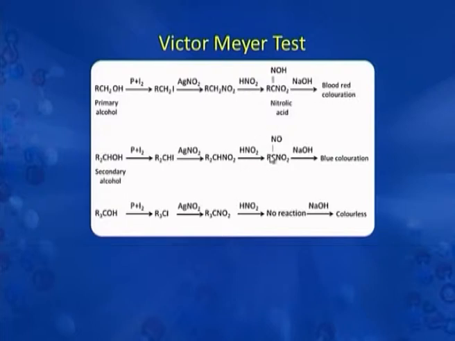If we are starting with a secondary nitroalkane, then it reacts with nitrous acid and forms pseudonitrol which gives blue color in sodium hydroxide solution. Whereas, if we are starting with a tertiary nitroalkane, no reaction takes place with nitrous acid. As a result, we can identify primary, secondary and tertiary alcohol by this Victor-Meyer test.